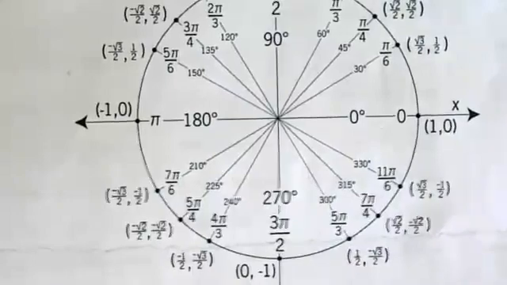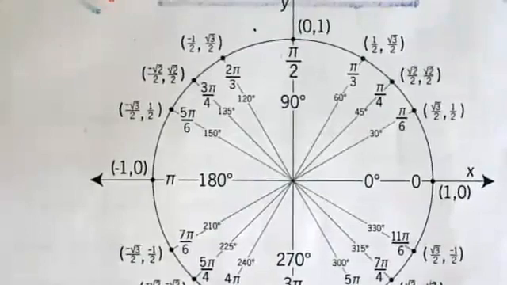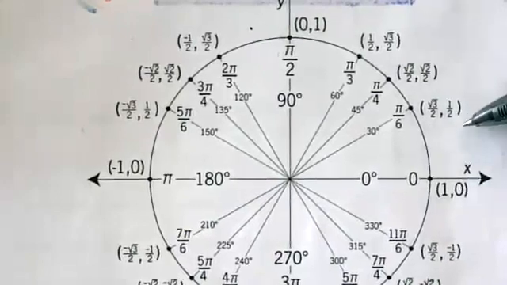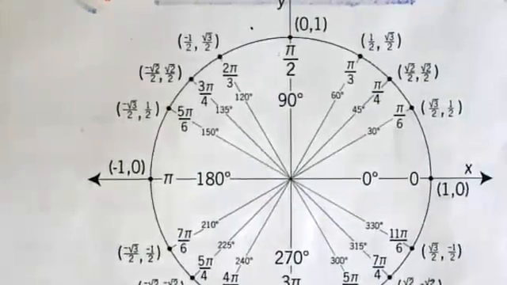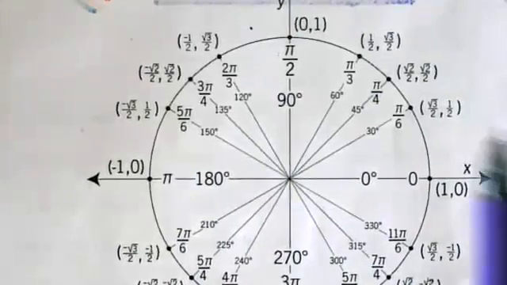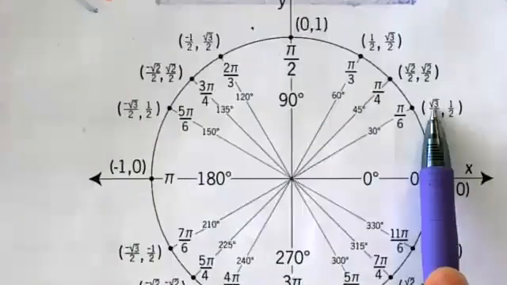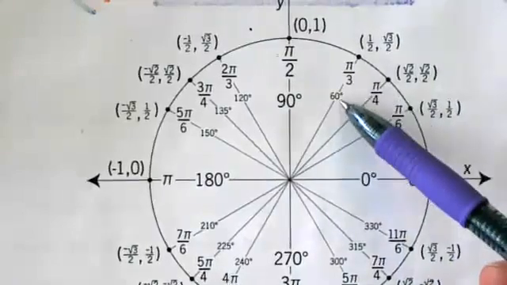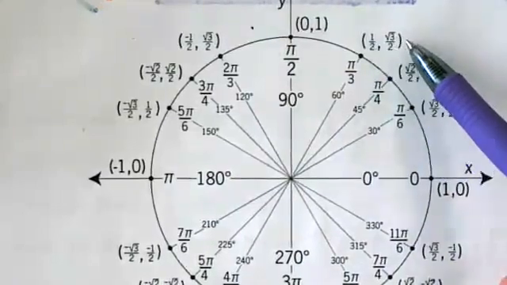Okay. Now, tangents get a little bit tricky because tangent's not on here, but it's okay because notice how all of these are over 2. The X and the Y's are over 2 inside the quadrants. And you know tangent is equal to what over what? Sine over cosine, right? So you can just take the y value and divide it by the x value and ignore the over 2 parts. The over 2 part would kind of cancel out. So for example, if I ask you for the tangent of 60, that's sine over cosine, that would be √3 over 1, or just √3, and I can ignore the over 2 part.